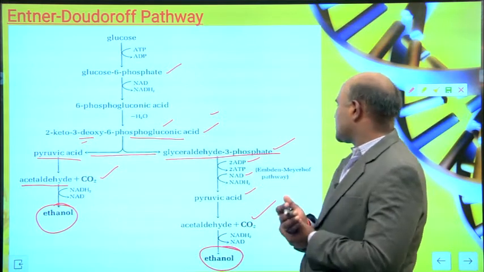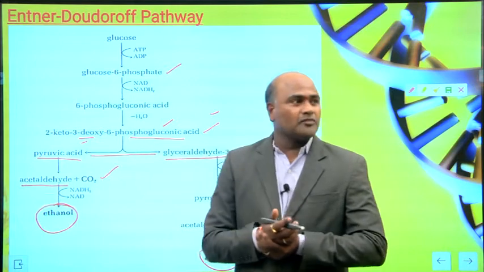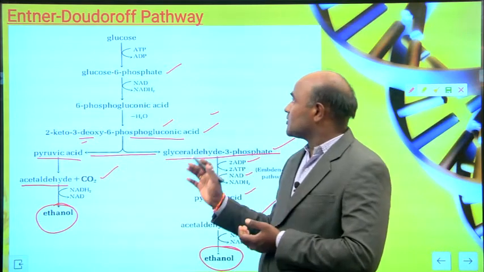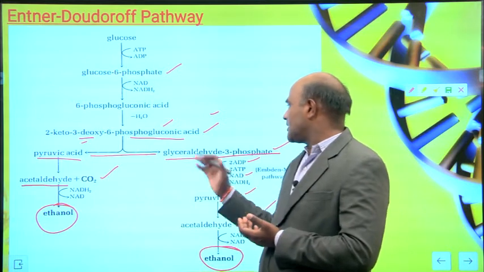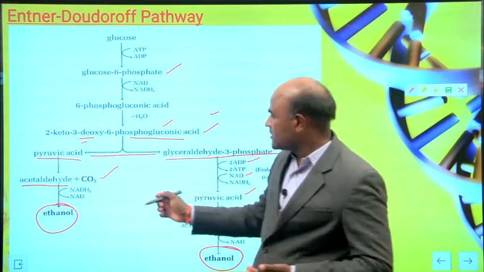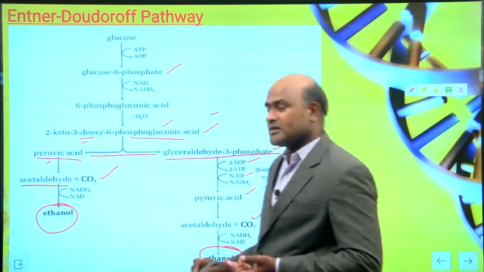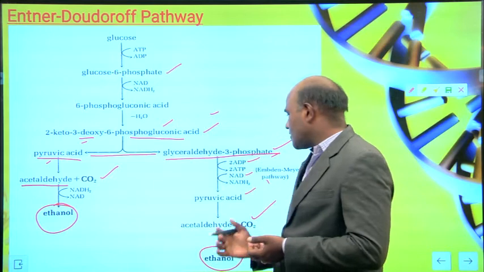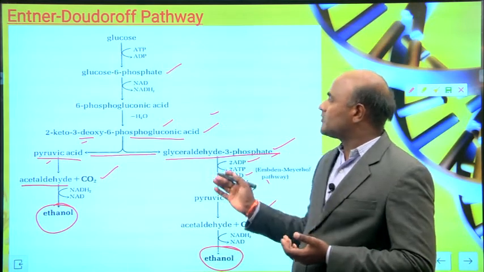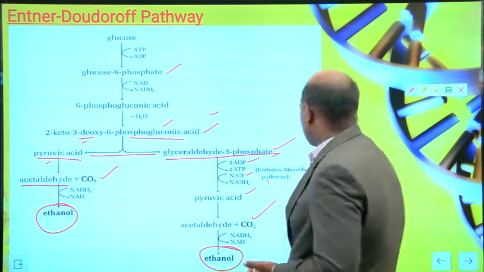Finally, you will get ethanol. So the ED pathway involves two ways. Glucose is converted into pyruvate, and then pyruvate and glyceraldehyde 3-phosphate. You can produce ethanol through pyruvic acid, and the other one is glyceraldehyde 3-phosphate. From that you can produce ethanol. So this is the ED pathway. These are the steps involved in the ED pathway.